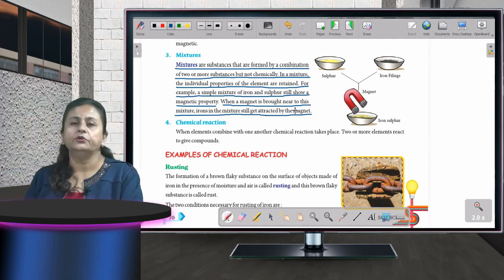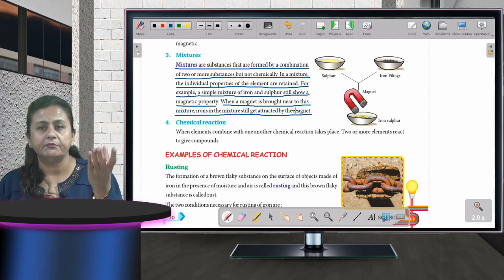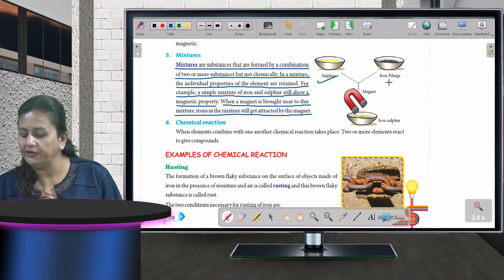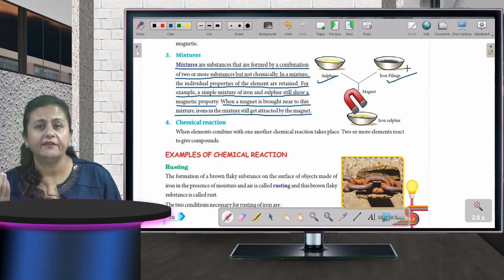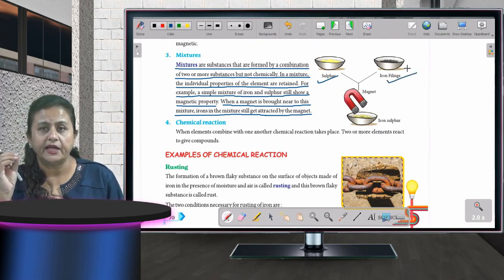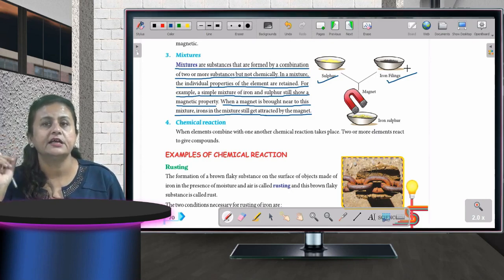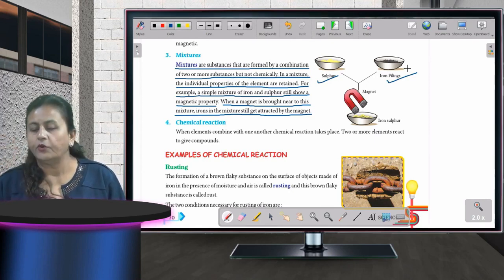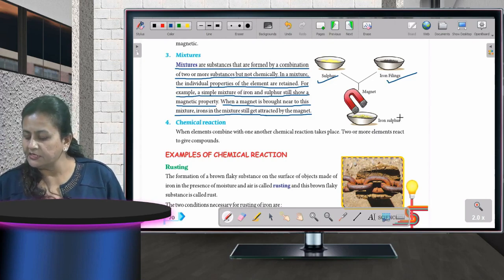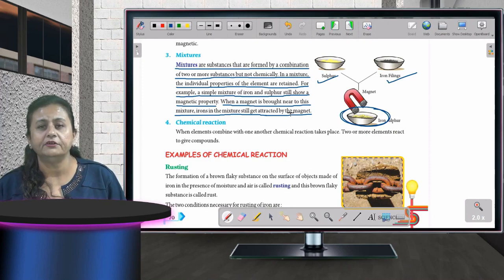Okay, what you will do? You will take two bowls. In one bowl you will take sulfur and in another one iron filings. Iron filings क्या होता है? लोहा होता है. Iron is लोहा. It's a metal. उसका जो चूरा होता है, that is iron filings. Okay, what you will do? You will mix that iron and sulfur together in a separate bowl. Okay, after that what you will do?